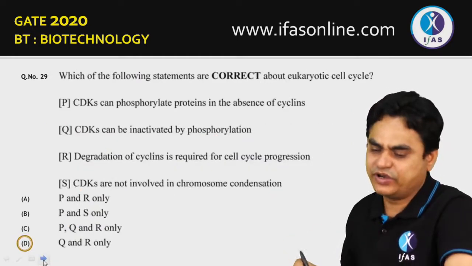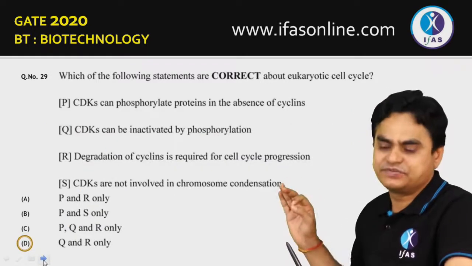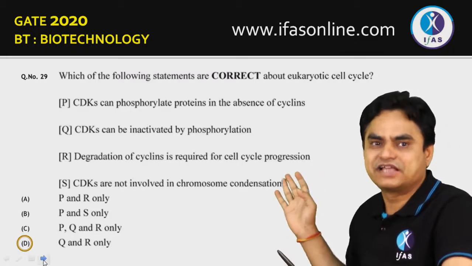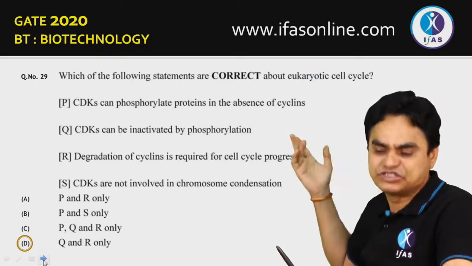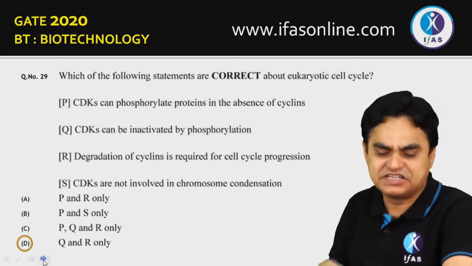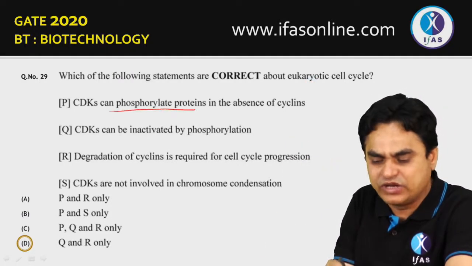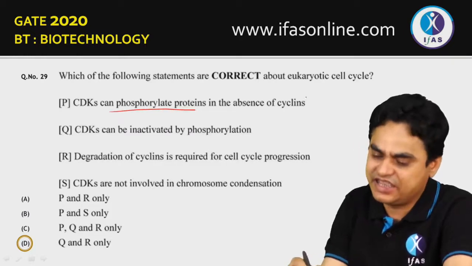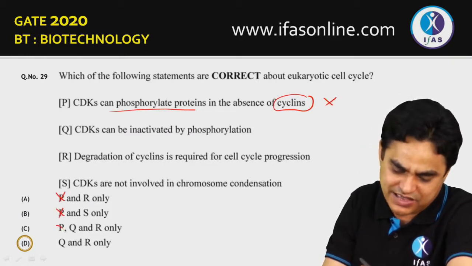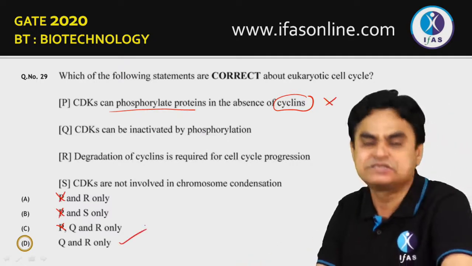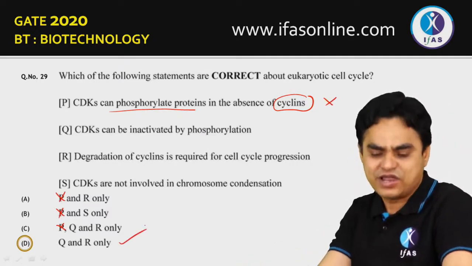Moving to question number 29. Which of the following statements is correct about the eukaryotic cell cycle? Let's go through these statements one by one and try to find which statement is true. The first statement is Cdk can phosphorylate protein in the absence of cyclin. No, Cdk needs a cyclin for its activity, so this statement cannot be true. And if you know this, then you have to end with only one choice. But let's go through the other choices as well.